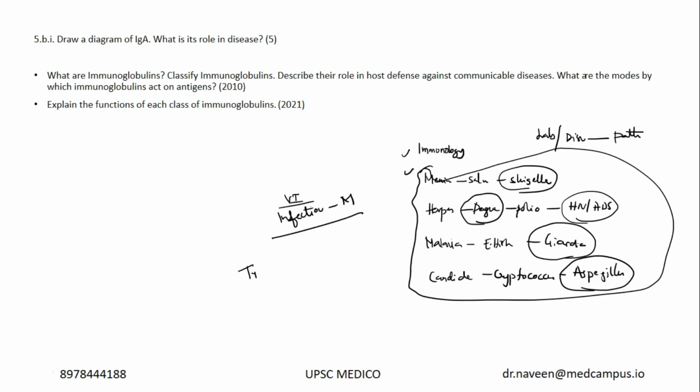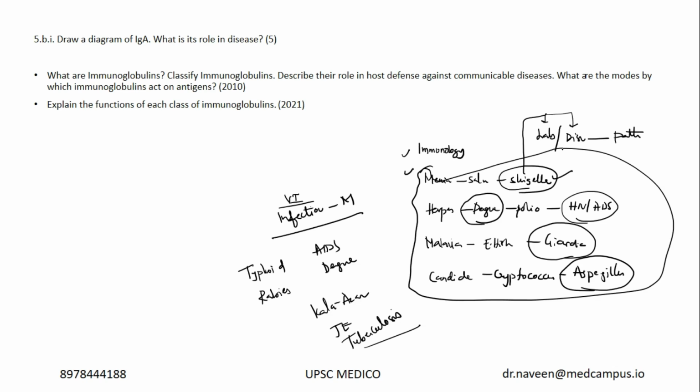So those are typhoid, rabies, you also have AIDS and dengue. You have Kala Azar, Japanese encephalitis, and now you have tuberculosis. Now the problem here is, when a student is reading all these microorganisms, you don't need to read about the prevention or the treatment, management protocol, complications of Shigella. From the Shigella point of view, the syllabus gave what is the lab diagnosis and diseases caused by the Shigella.